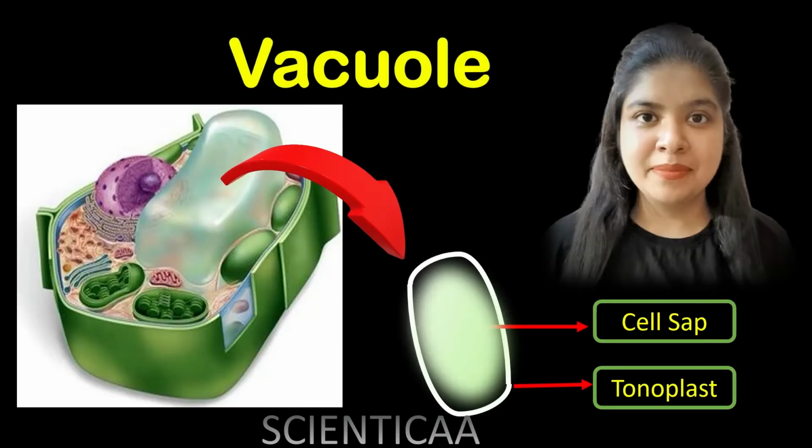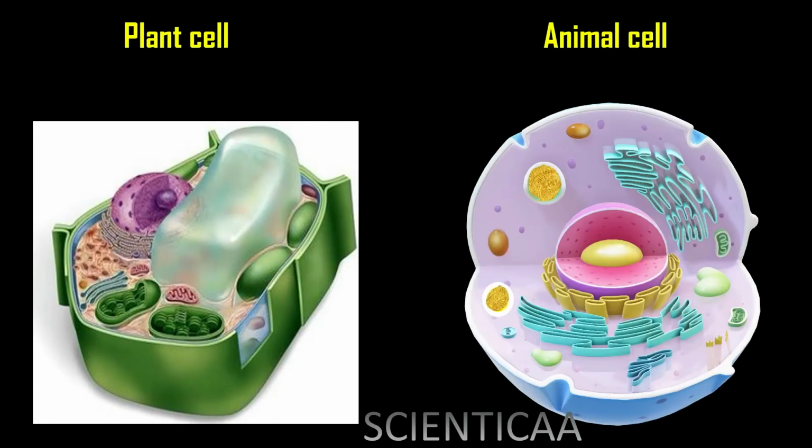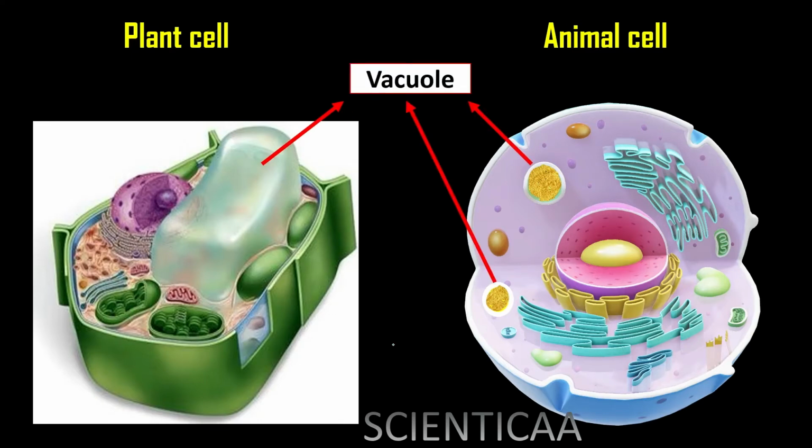आज हम डिस्कस करेंगे वैक्यूल्स के बारे में। वैक्यूल टर्म एक लैटिन वर्ड से आया जो है वैक्यूस, जिसका मतलब होता है एम्प्टी। Now these vacuoles are present both in plant and animal cell. So this is the vacuole which is present in the plant cell, and these are the vacuoles which are present in the animal cell.